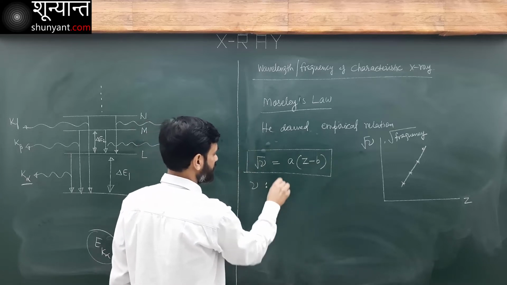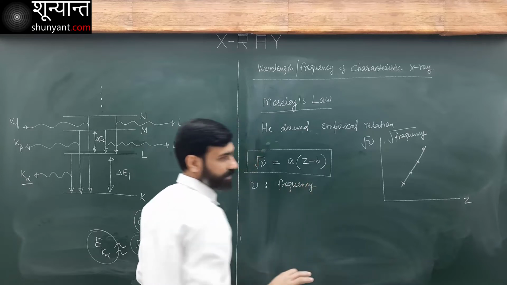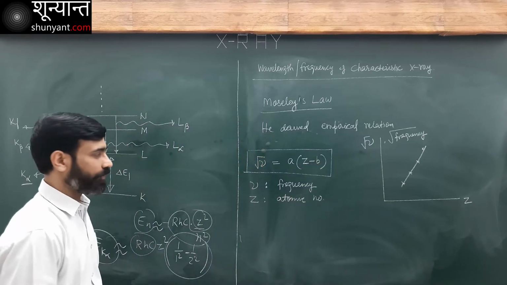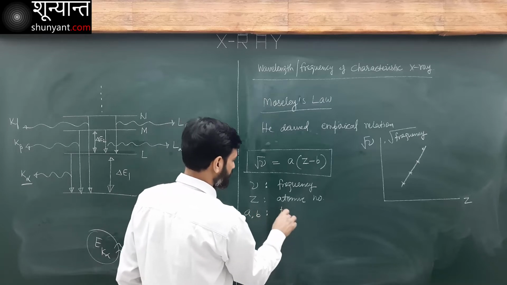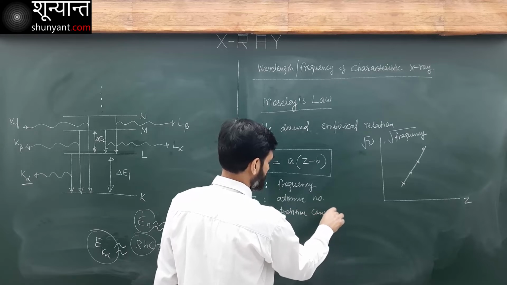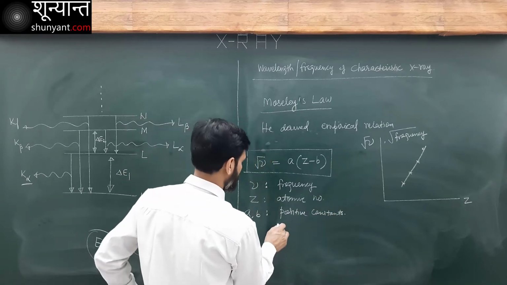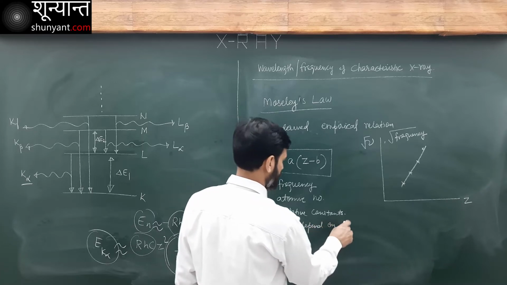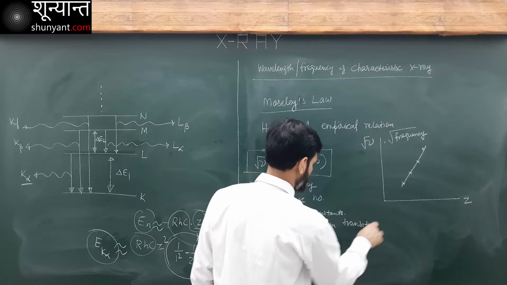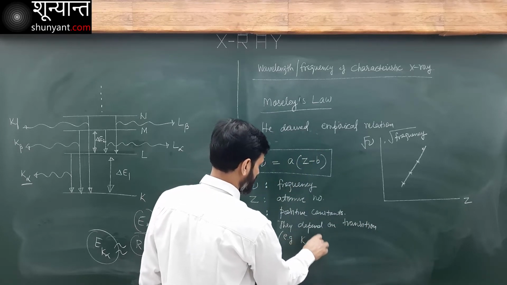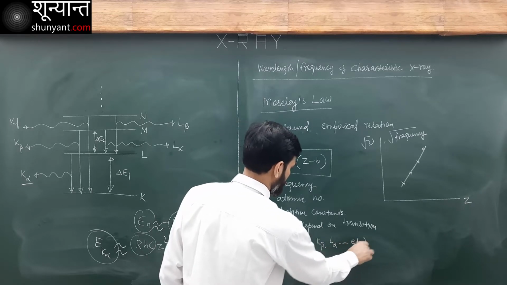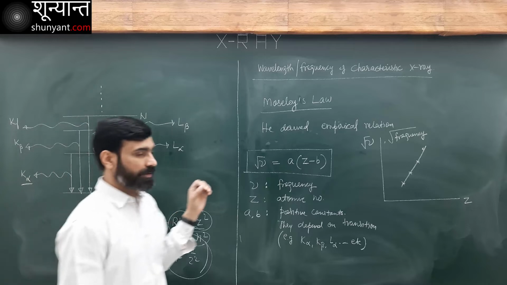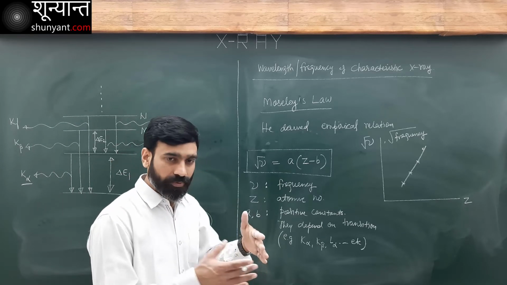Here nu is frequency, Z is atomic number, and A and B are positive constants depending on the transition, for example K alpha, K beta, L alpha, etc. Each type of transition, whether it is K alpha, K beta, K gamma, L alpha, L beta, is going to have a set of values for A and B.